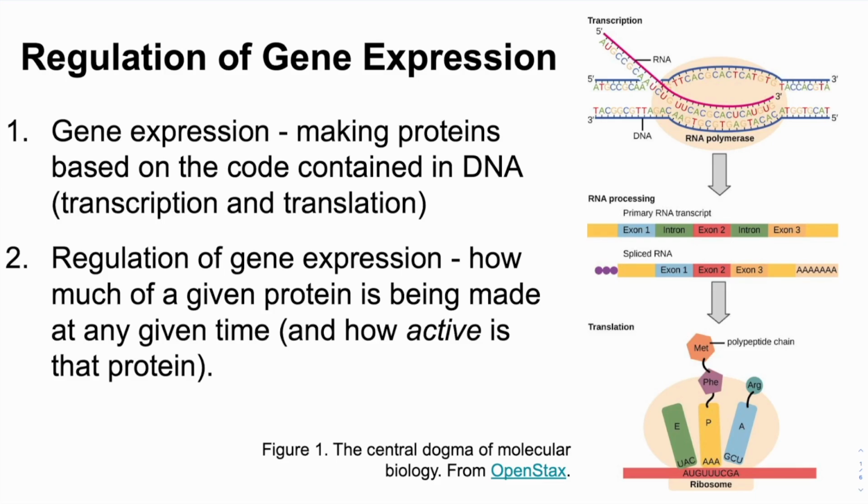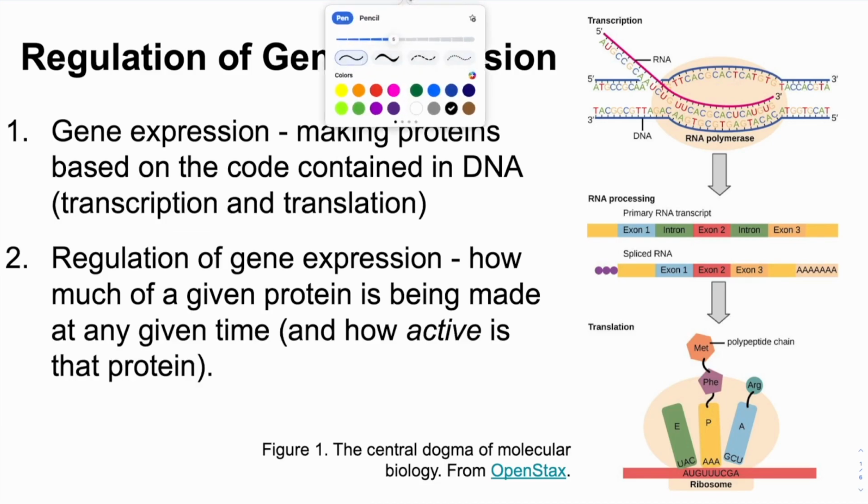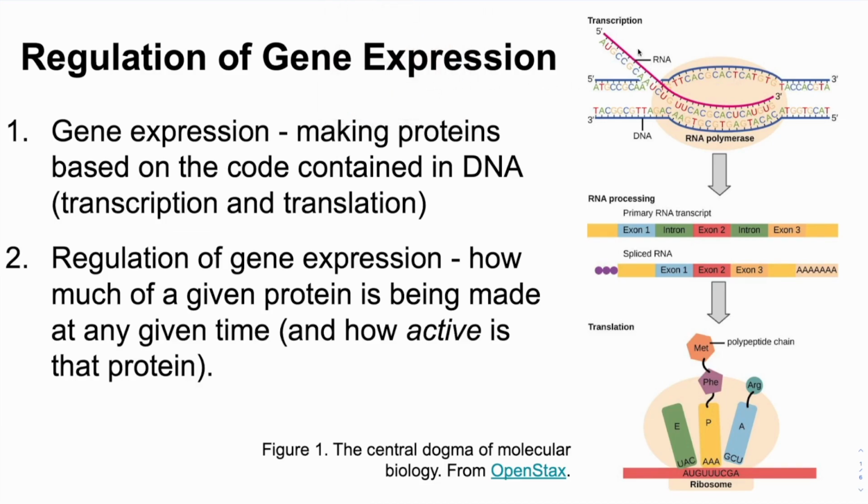Before we talk about regulation, let's first define gene expression. Gene expression means making proteins based on the information in DNA. This is a familiar topic for you because we've covered it plenty, which brings us, once again, to the central dogma of molecular biology. DNA encodes RNA, that's transcription, and RNA encodes protein, that's translation. In other words, there's a flow of information from DNA to RNA to protein.